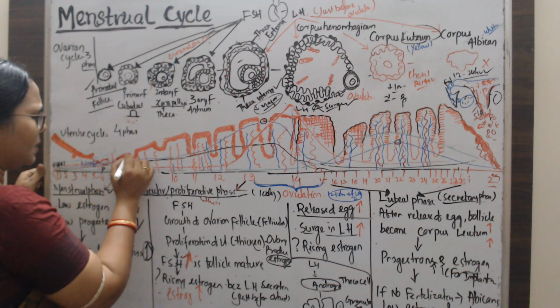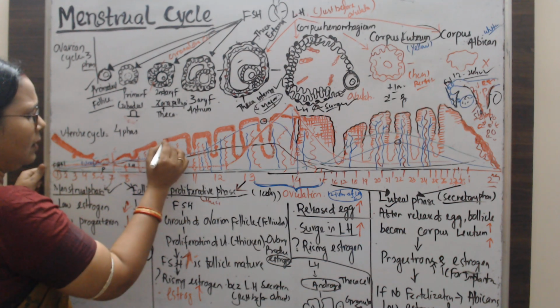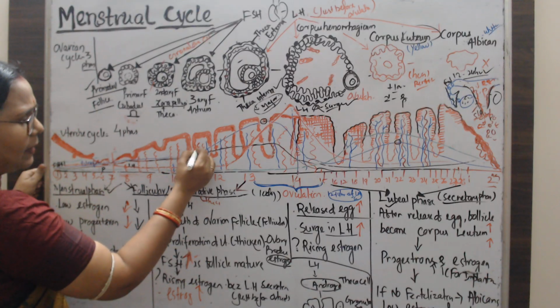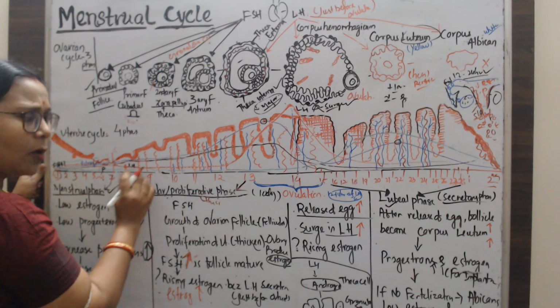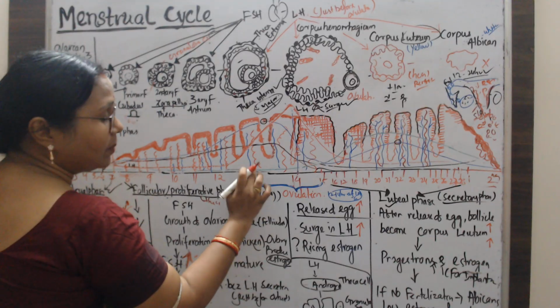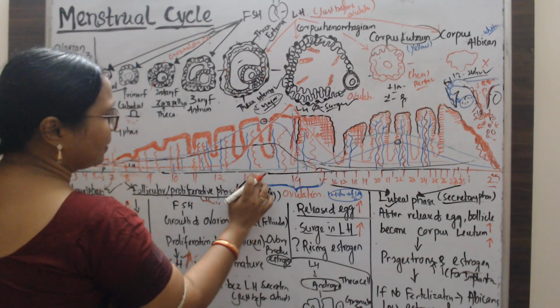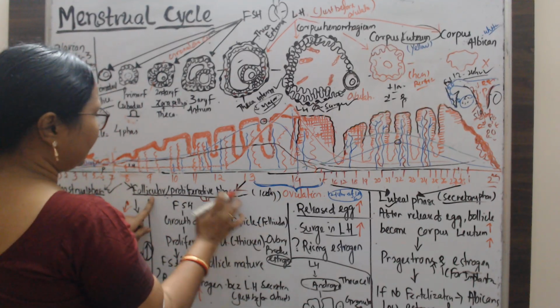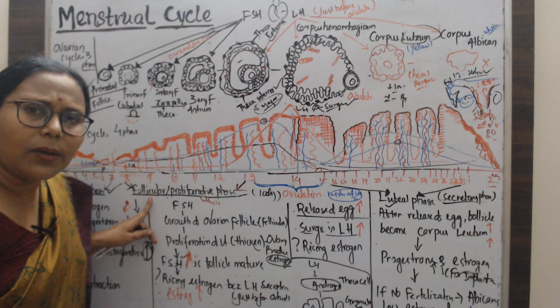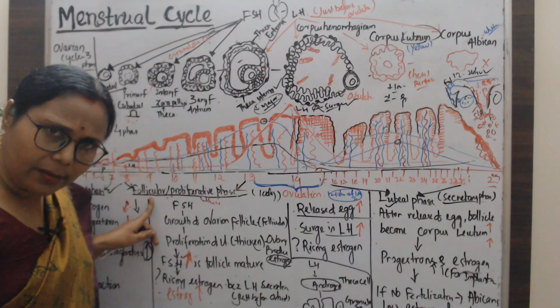So I have made the picture. The wall becomes thickened, the blood vessels thicken, and the spiral arteries, you see the spiral arteries are resupplied. It continues up to day 13. This is called the proliferative phase, and the proliferation takes place due to estrogen. So where does the estrogen come from? That is the question.